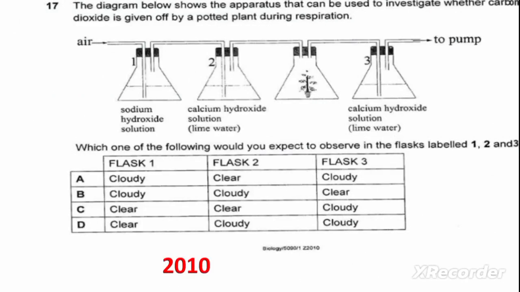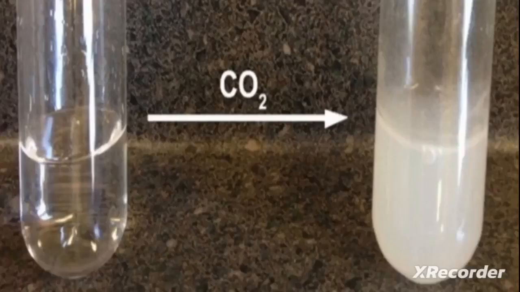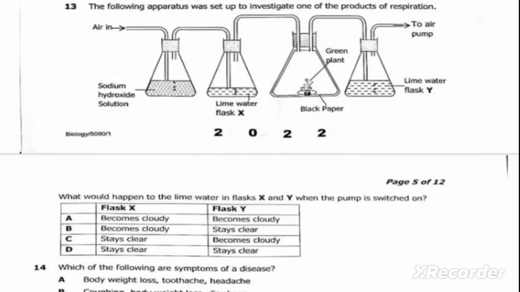The diagram below shows the apparatus that can be used to investigate whether carbon dioxide is given off by a potted plant during respiration. So we need to understand that when carbon dioxide passes through lime water, it turns milky or cloudy. Okay, and we know that one of the products of respiration is carbon dioxide. So here we are given this diagram.